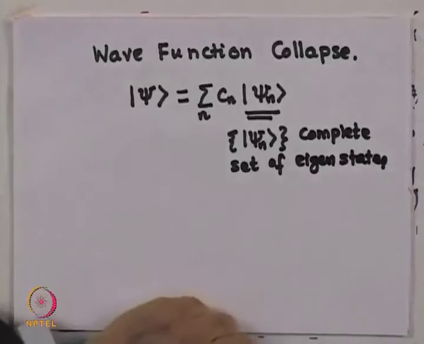Now, supposing I have a system in this state, and I have expanded this in terms of a complete set of eigenstates of an operator. Let us again, for specific idea, say it is the energy operator. And using this state, I want to measure the energy of the system.